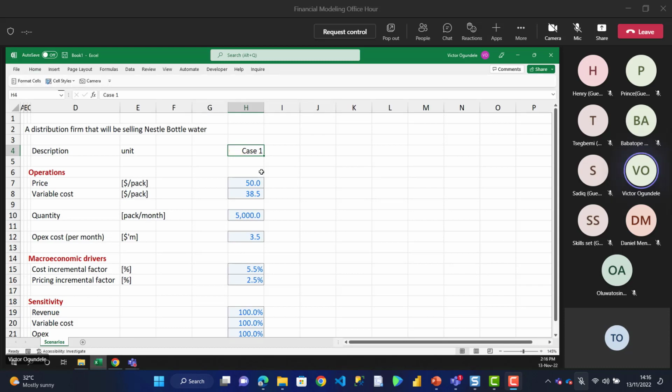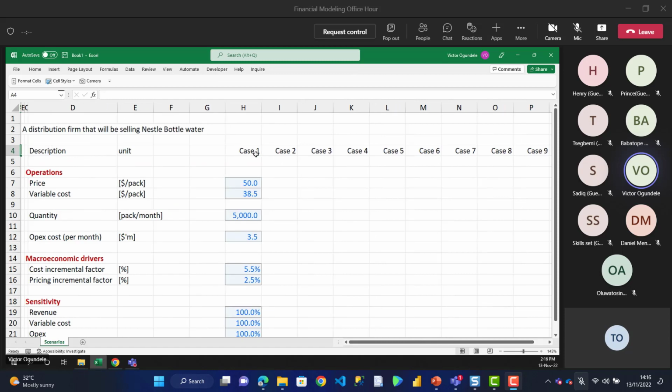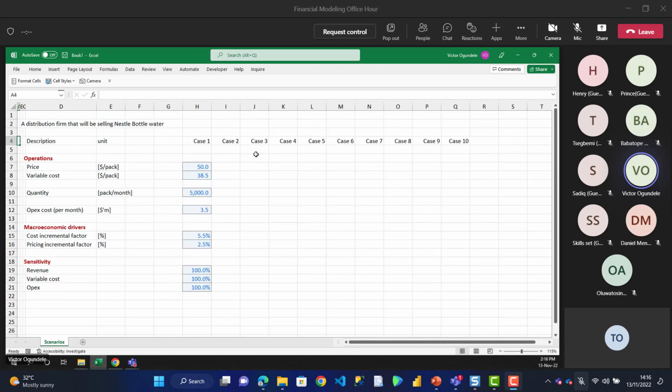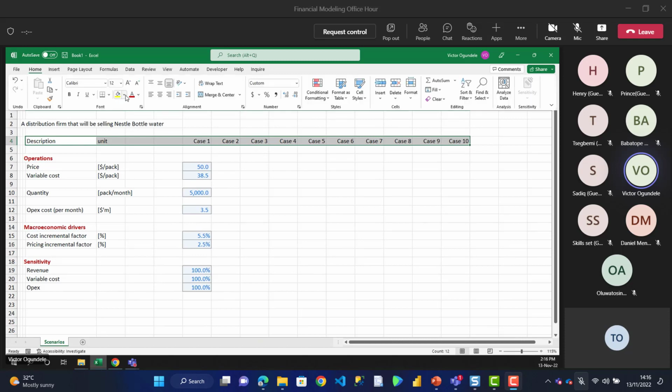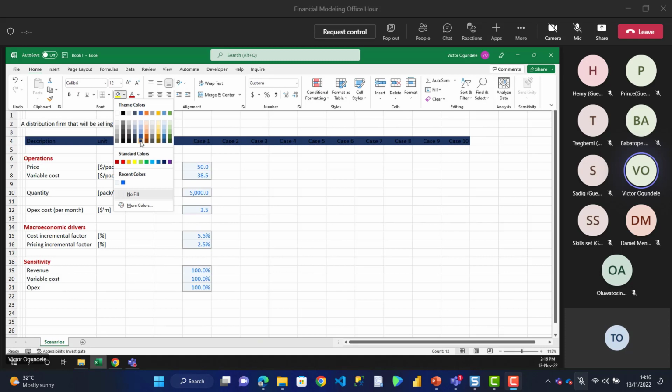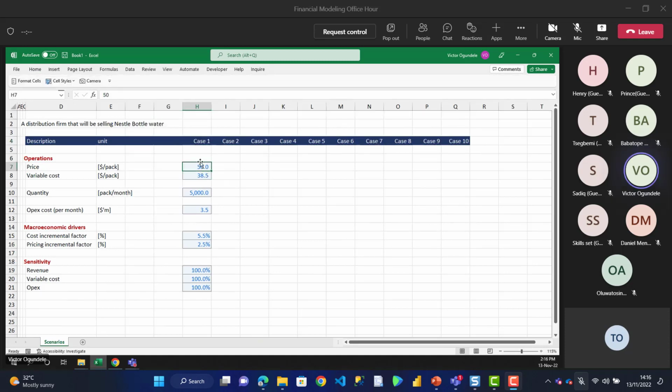So case one, and I'm going to just drag. Let's assume we can have like 10 cases. You can have as many cases as you want, but let's have 10 cases. This is not like a court case. Just keep in mind, it's just a scenario of a thing. So let me just copy. Let me paste this with the blue and the white font. So it's a scenario, it's not a case.